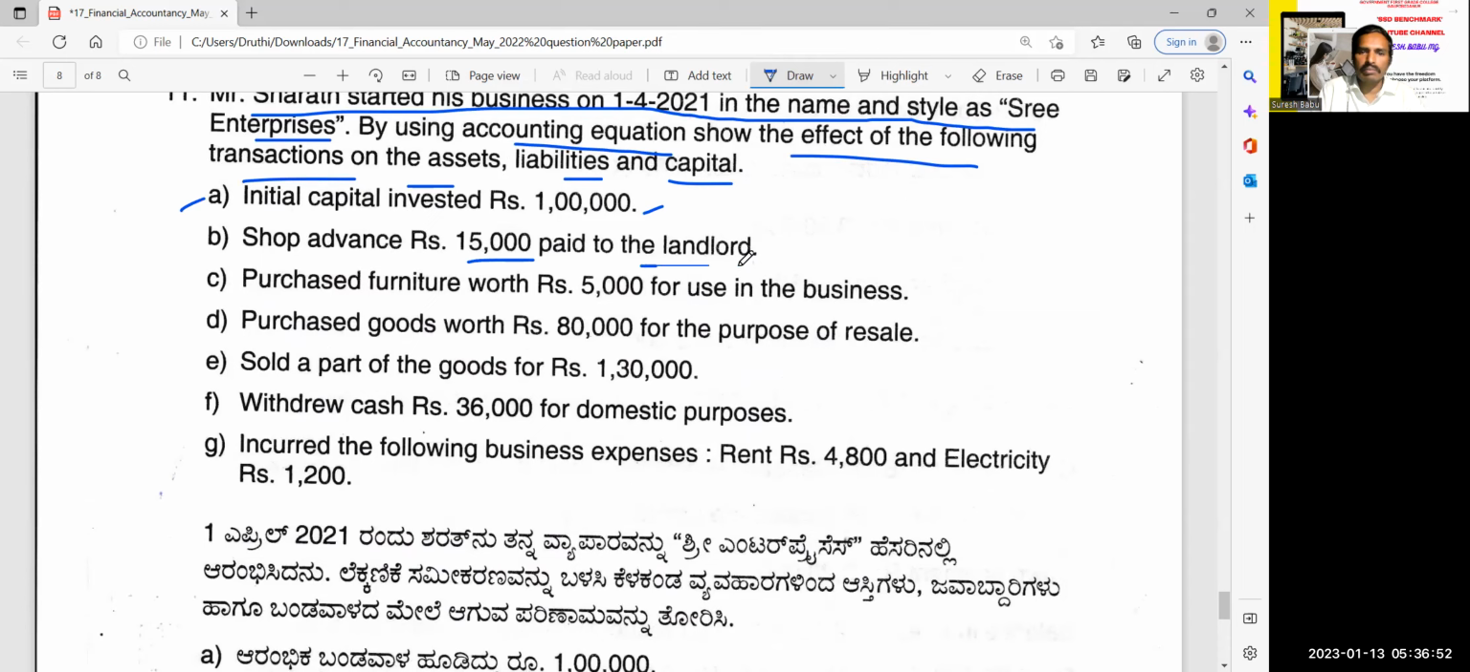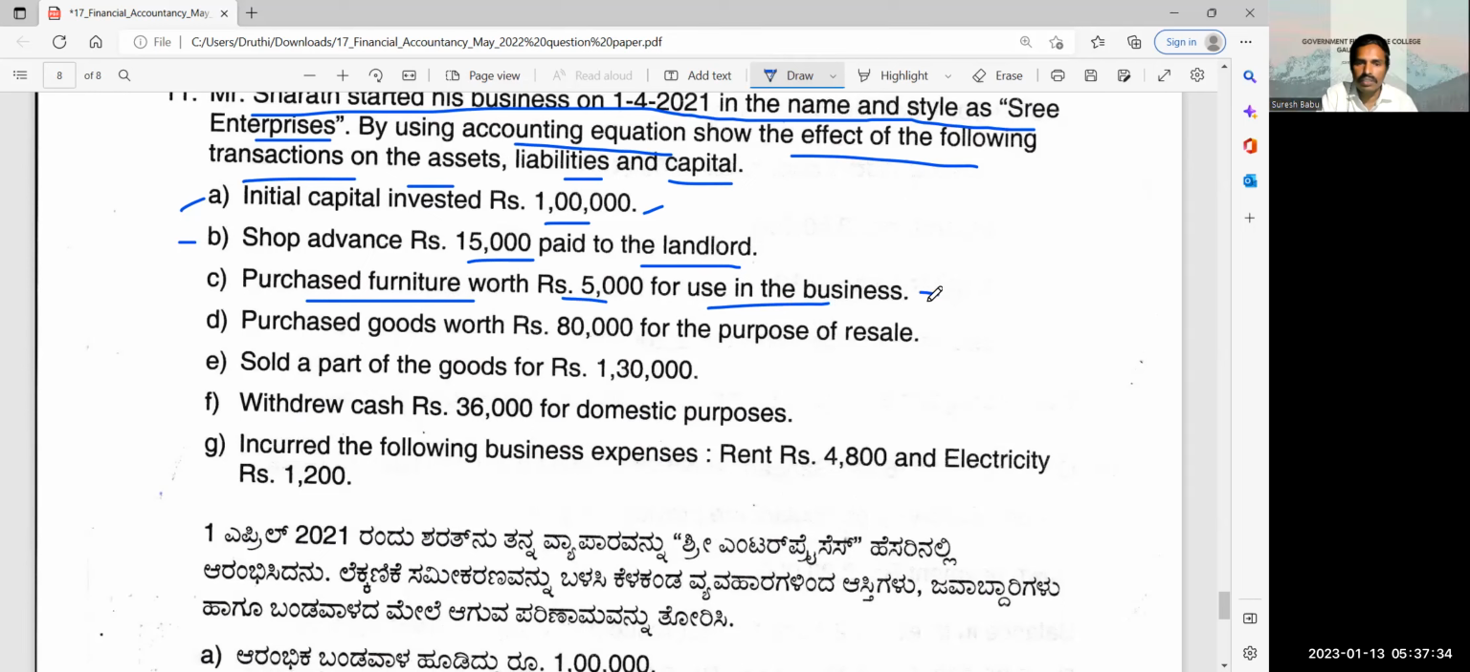Shop advance 15,000 rupees paid to the landlord. So you are making the payment. So that means it is the expenditure, right? So from the capital minus 15,000, from the cash minus 15,000. So you get 85,000, 85,000, correct? First transaction, 1 lakh, 1 lakh. Second transaction total 85. Purchase furniture worth 5,000 for use in the business. On capital and liability side, there is no effect. On asset side, minus 5,000 from the cash, then plus 5,000 in the furniture, correct?